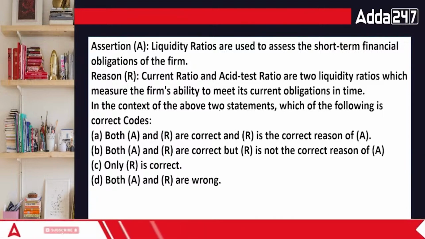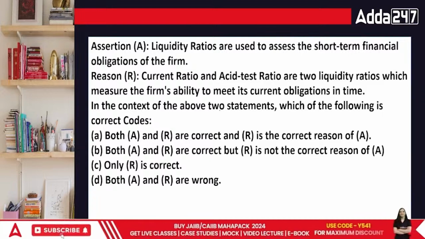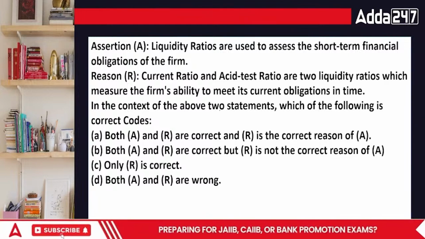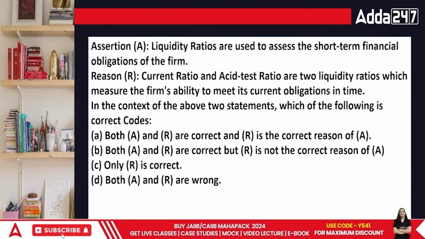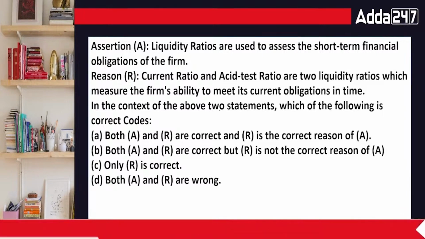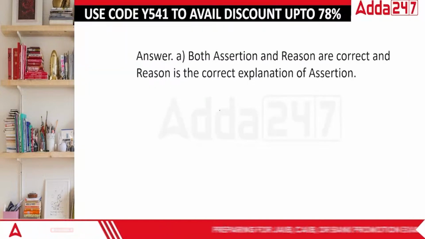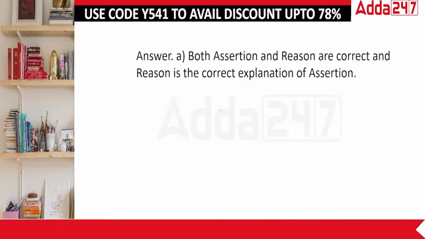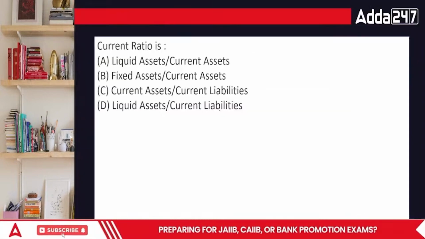Done, everyone? Everybody, no idea? When we talk about liquidity ratios, it is related to the short term funds only, and current and acid test ratios are also related to the area of the short term. All these ratios are covered under liquidity, so technically both are correct. The reasoning as well as the assertion, both are absolutely correct. There is no mistake in it at all.